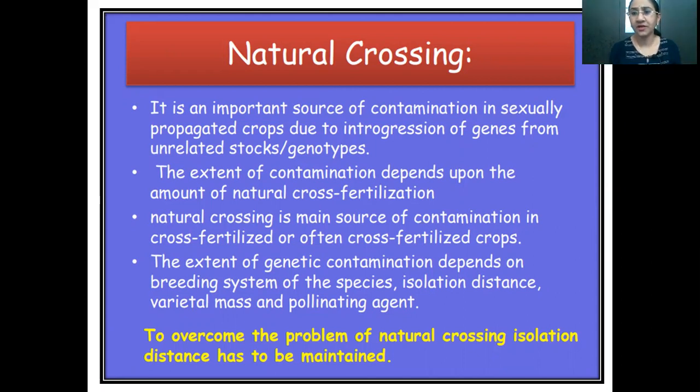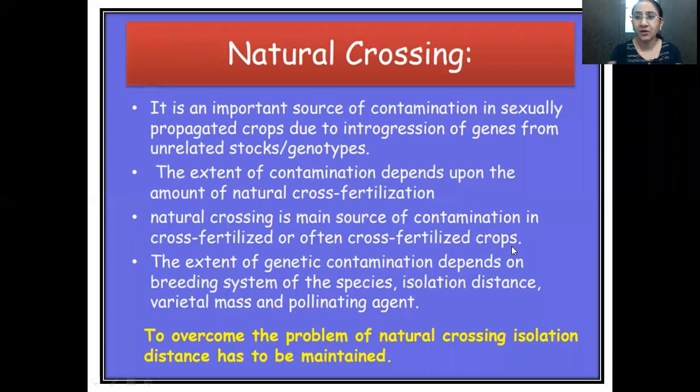Whatever crossing or contamination happens in our seed production plot through unrelated stocks that are not related to our genotypes is called natural crossing. The extent of contamination depends upon the amount of natural cross fertilization. Mainly in cross fertilized crops, this natural crossing takes place. So natural crossing is the main source of contamination in cross fertilized and often cross fertilized crops.